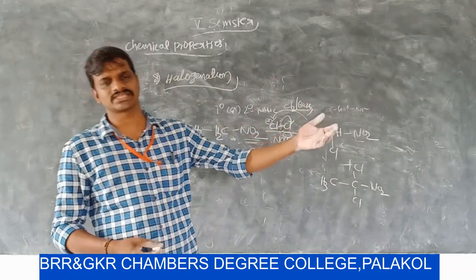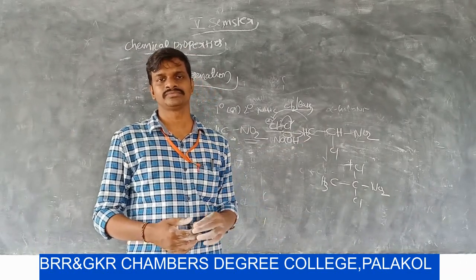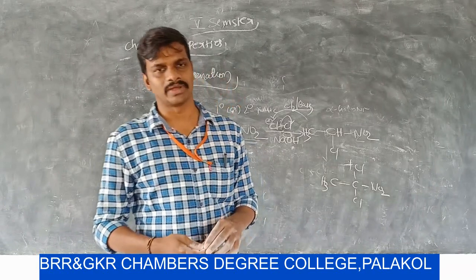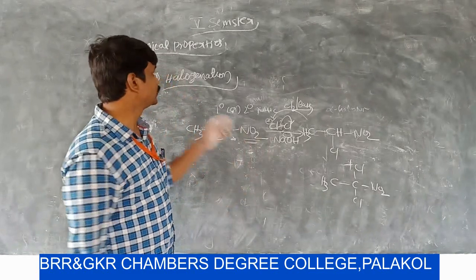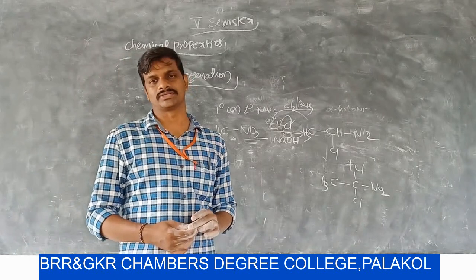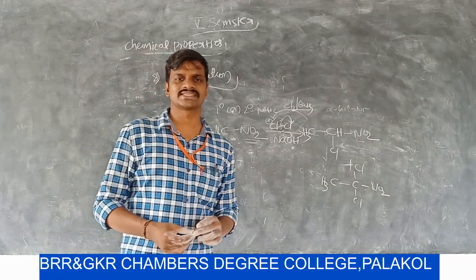In the previous session, we discussed action of heat, reaction with nitrous acid, and acidity of nitrohydrocarbons. So this is about chemical properties of nitrohydrocarbons.